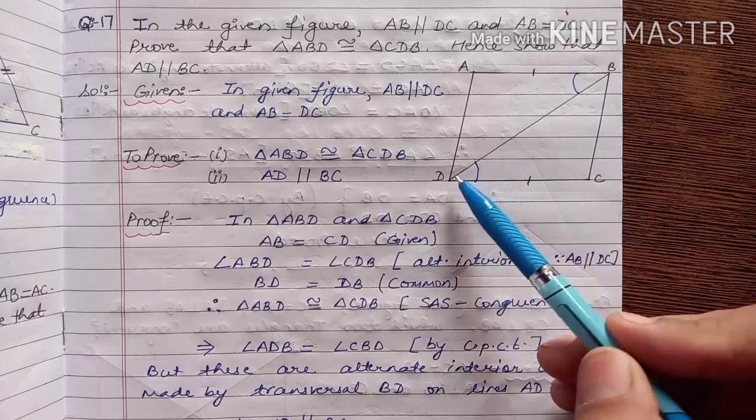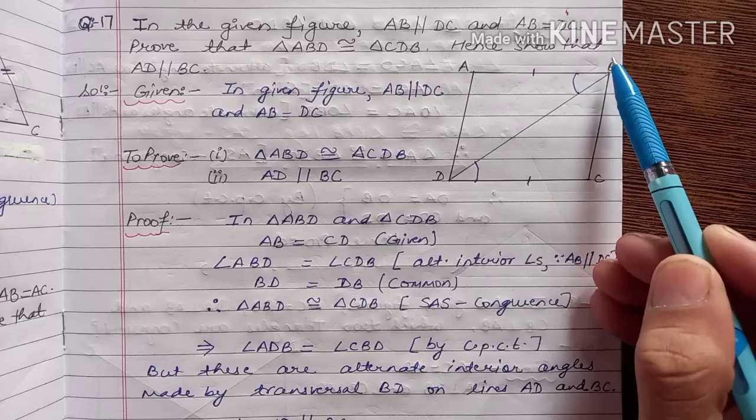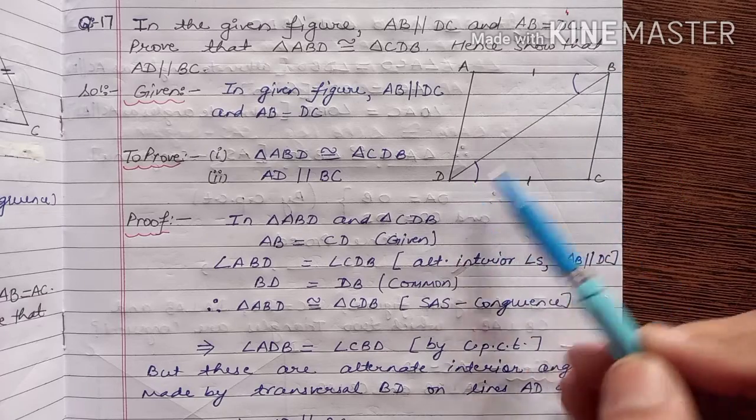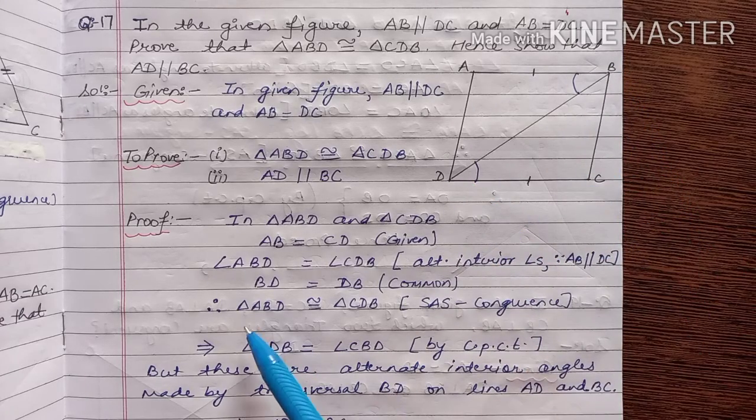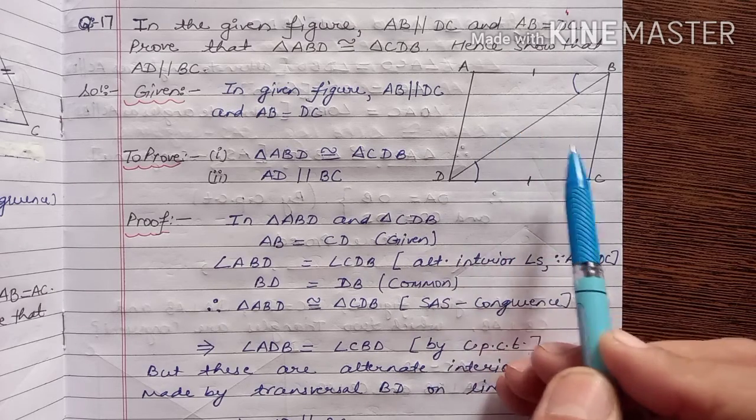Also BD is equal to DB, same side, and it is common to both the triangles, triangle ABD as well as triangle CDB. So we can say that triangle ABD is congruent to triangle CDB by SAS congruence. Now further, if two triangles are congruent, then their corresponding parts are equal.